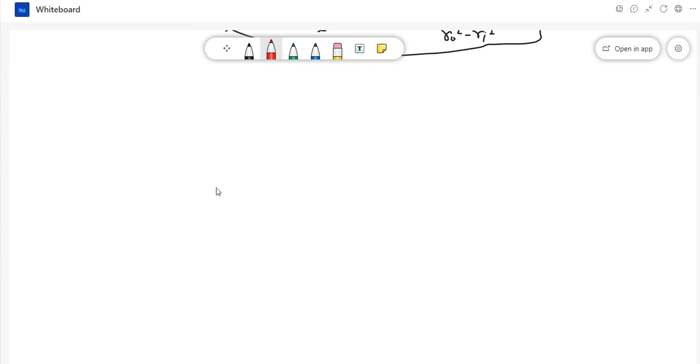So now let's solve one problem on the topic of thick cylindrical pressure vessel stresses in thick cylindrical pressure vessel. This is problem number 8.1 from the textbook of R.K. Bansal. Now let's see how we will solve that.